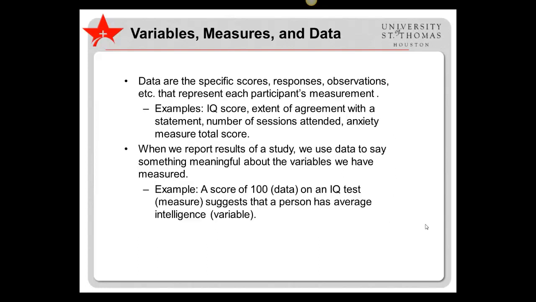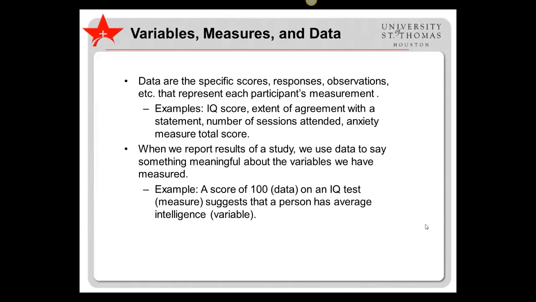Data are the specific scores, responses, observations, etc. that represent each participant's measurement. Examples include IQ score, extent of agreement with a statement, number of sessions attended, and anxiety measure total score.